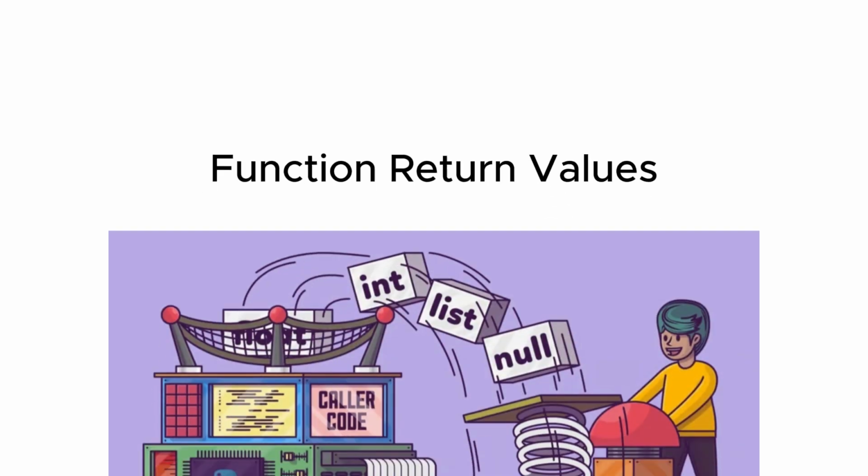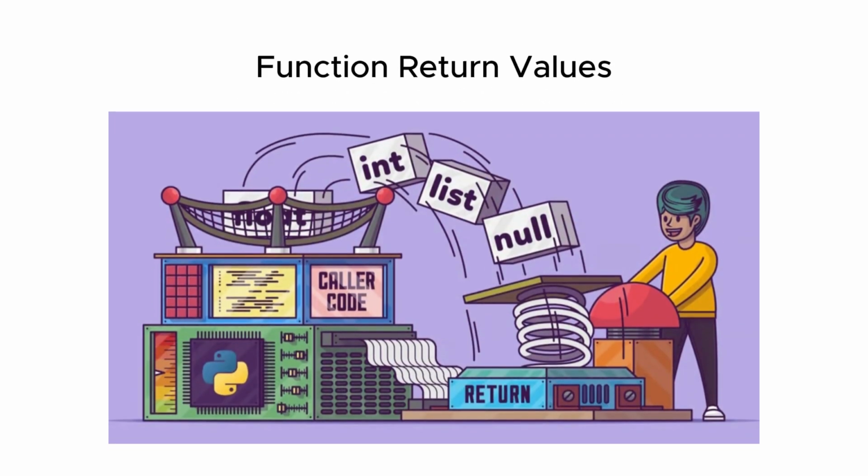Function return values. Functions can also return values back to the caller. We use the return keyword followed by the value we want to return. When a function encounters a return statement, it immediately exits and returns the specified value. We can then assign this returned value to a variable or use it in other parts of our code.